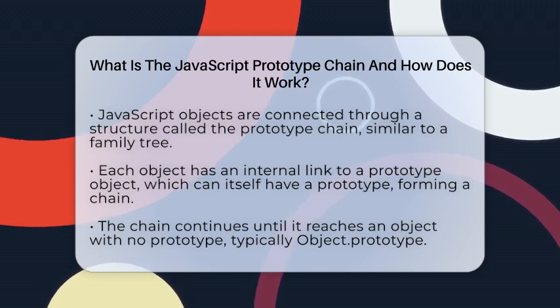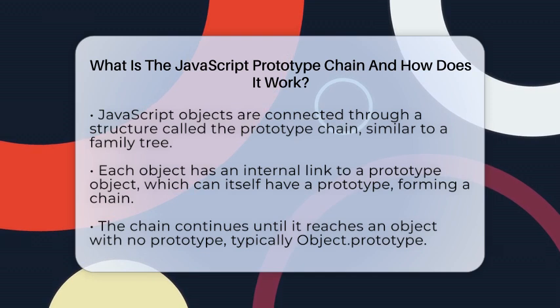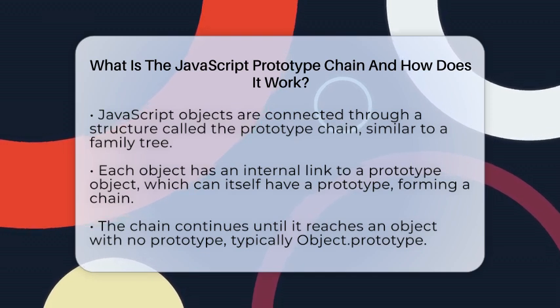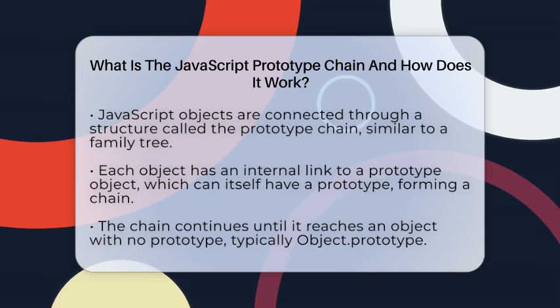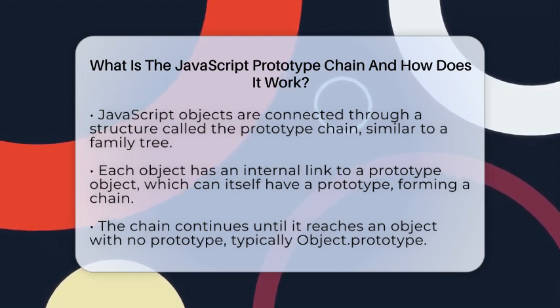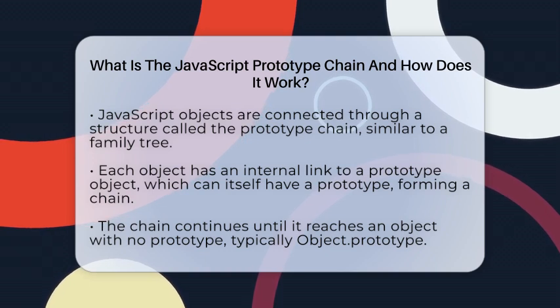When you create an object, it has an internal link to another object called its prototype. This prototype can have its own prototype, forming a chain that continues until it reaches an object with no prototype left, usually called object prototype.